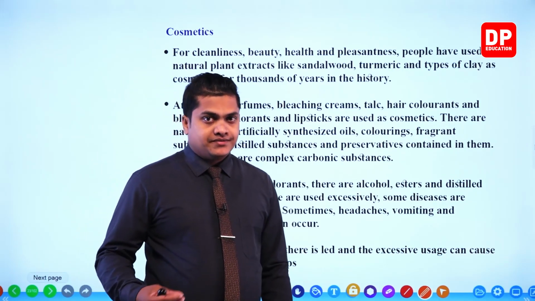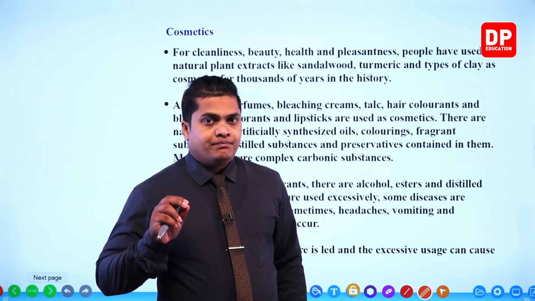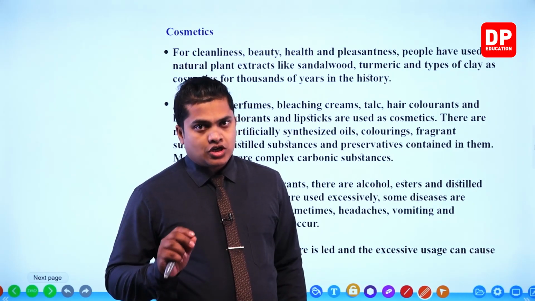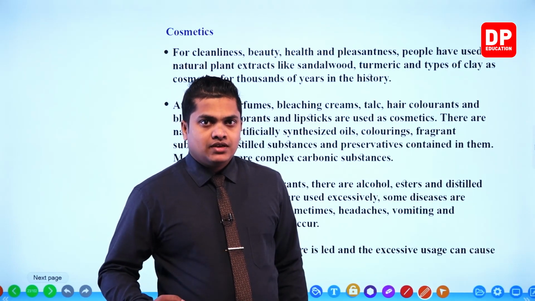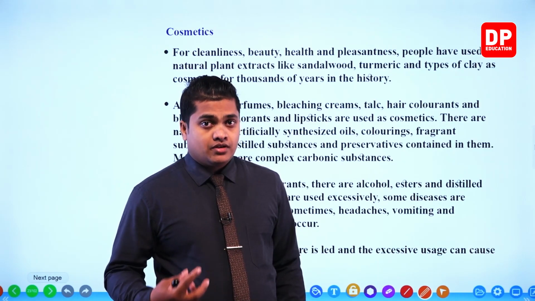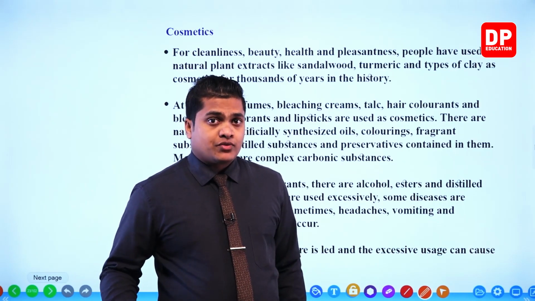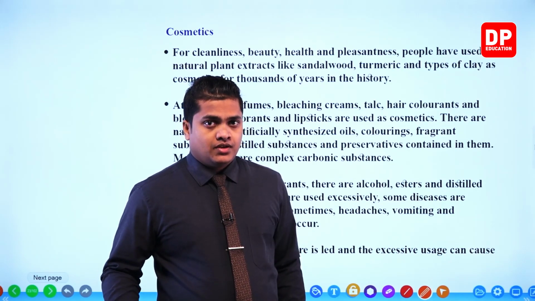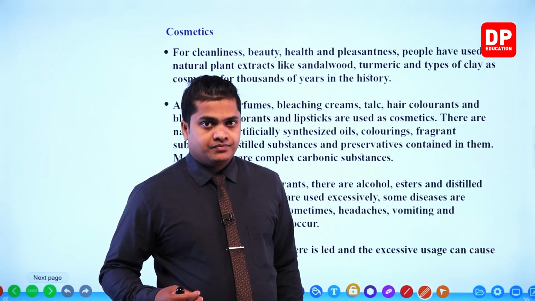So like I said, during the ancient time period, people used cosmetics, but not artificial ones, natural ones, like different kinds of clay, sandalwood, turmeric, margosa, and so on. So these are plant extracts, my dear children, or else extracts taken from natural environments, right?